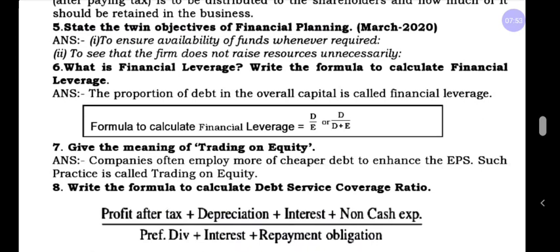Here the formula to calculate the financial leverage is D divided by E, or D divided by D plus E. Here D stands for debt, E stands for equity. Next, question number 7. Give the meaning of trading on equity. Companies often employ more of cheaper debt to enhance the EPS, earnings per share. Such practice is called trading on equity.